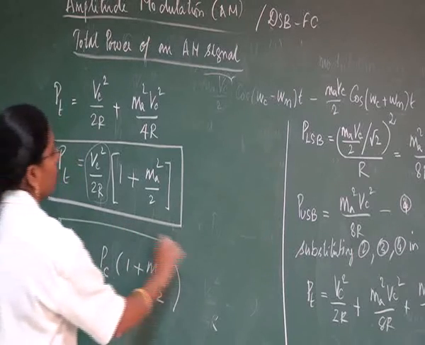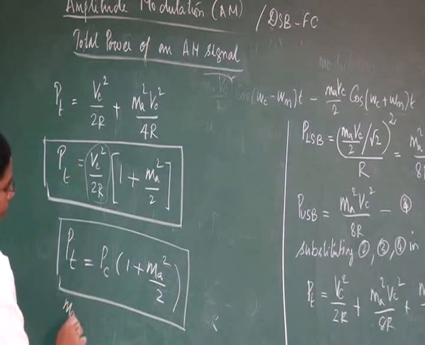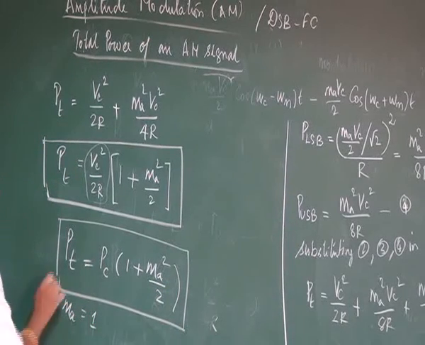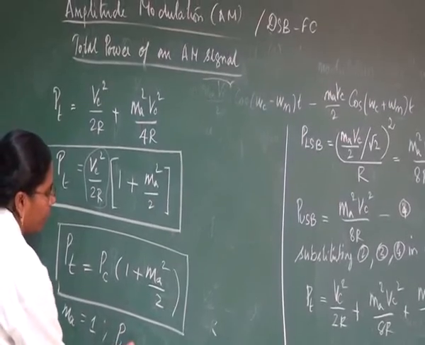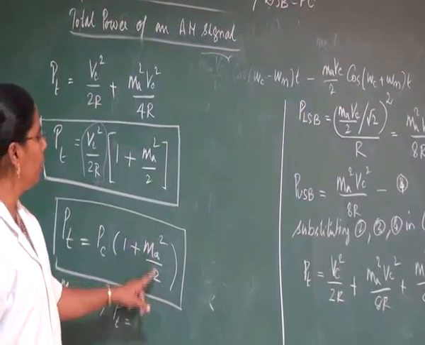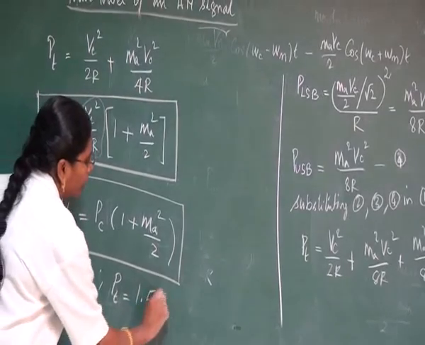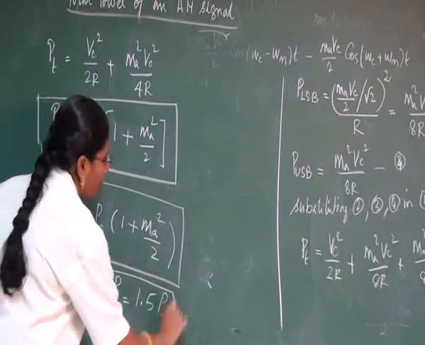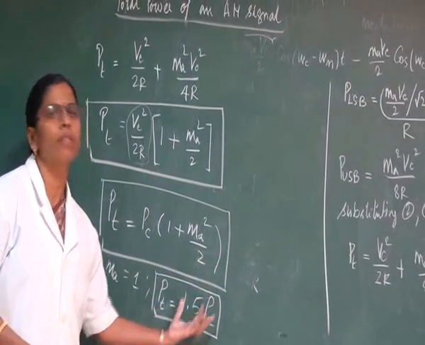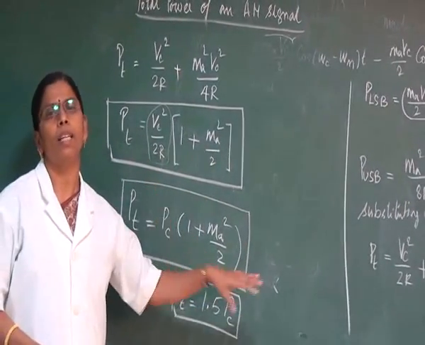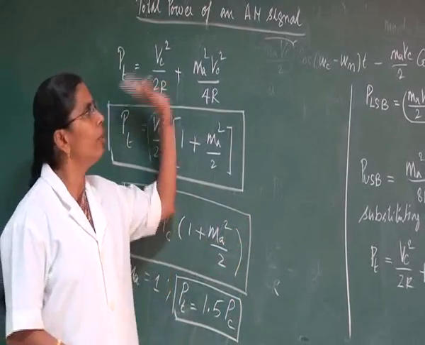This can be the final equation, in which if we substitute MA equal to 1, the total power PT will be 1 plus 0.5, that is 1.5 times PC. So the total power which we will be using for transmission will be 1.5 times that of the carrier power. Whatever carrier power we are using, we have to use 1.5 times that of the carrier power for transmitting an